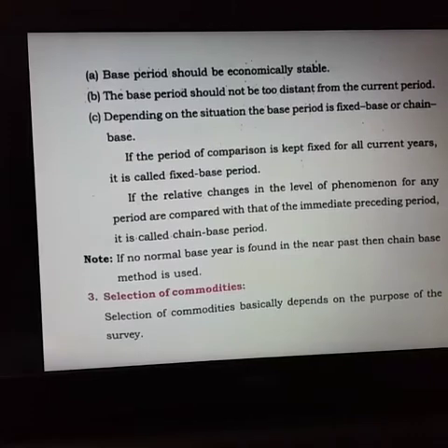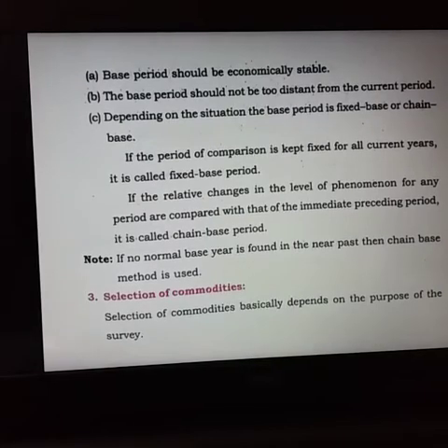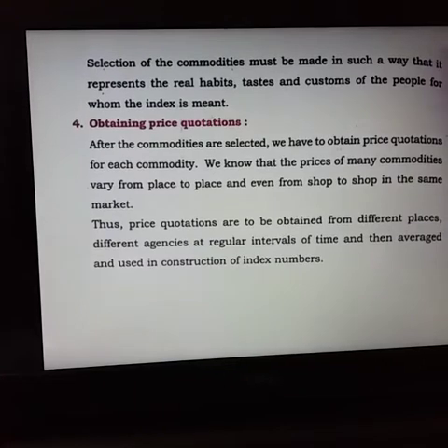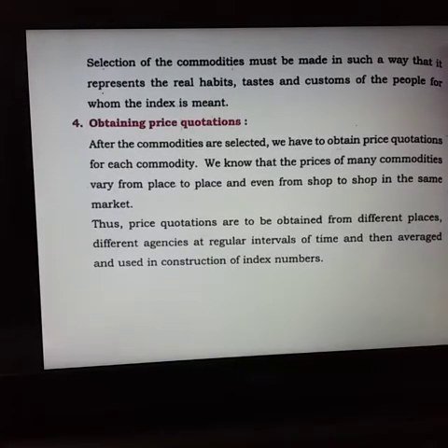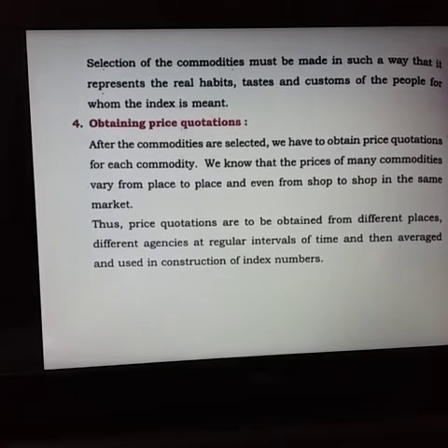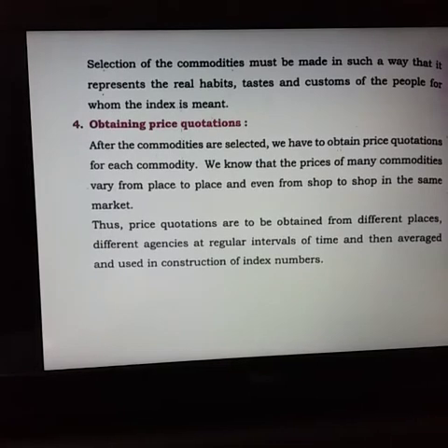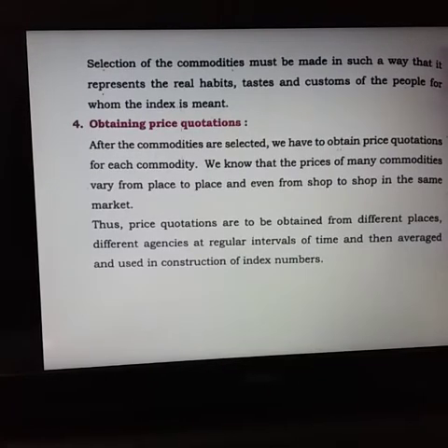The next step is selection of commodities. Selection of commodities basically depends on the purpose of the survey. Selection of commodities must be made in such a way that it represents the real habits, taste and customs of the people for whom the index is meant. So we select the commodities here in such a way that it is one of the needs of the customer.